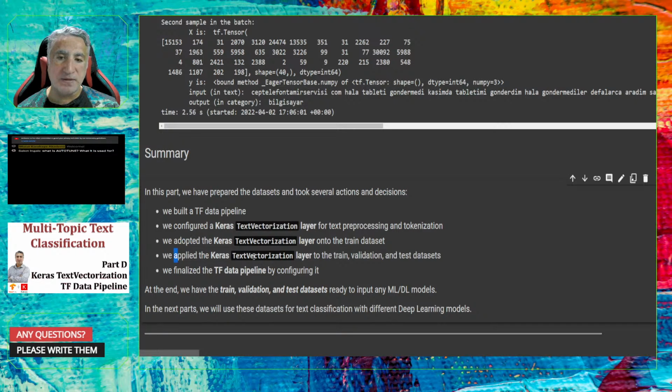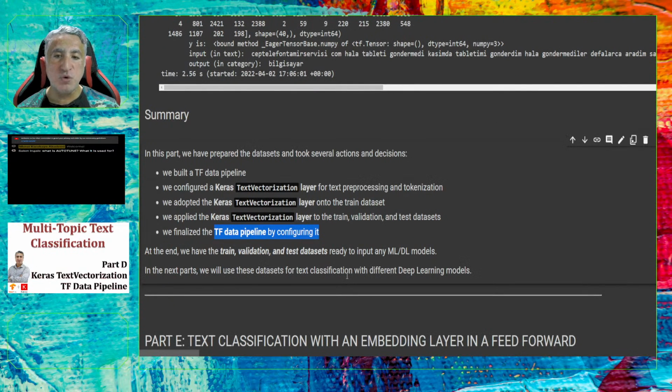Then we applied this layer to the train, validation and test datasets. Then we combined all these datasets and configured the TensorFlow data pipeline to use in any Keras TensorFlow deep learning model. So in the next part, we will use these three datasets to train and test a deep learning model.